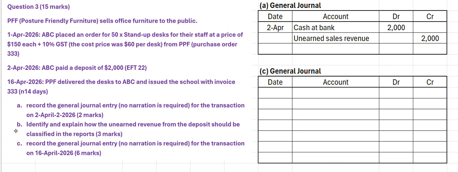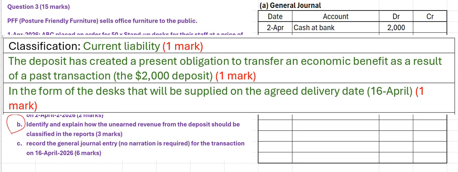So then we get to a theory question, always good to practice these. Part B here is asking us to classify the unearned revenue and to justify that classification. As I talked about at the start of the video, it would be classified as a liability, a current liability. 1 mark for that, 1 mark for generically defining what we mean by liability, the obligation to transfer an economic benefit as a result of a past transaction, and that transaction was the $2,000 deposit we received.